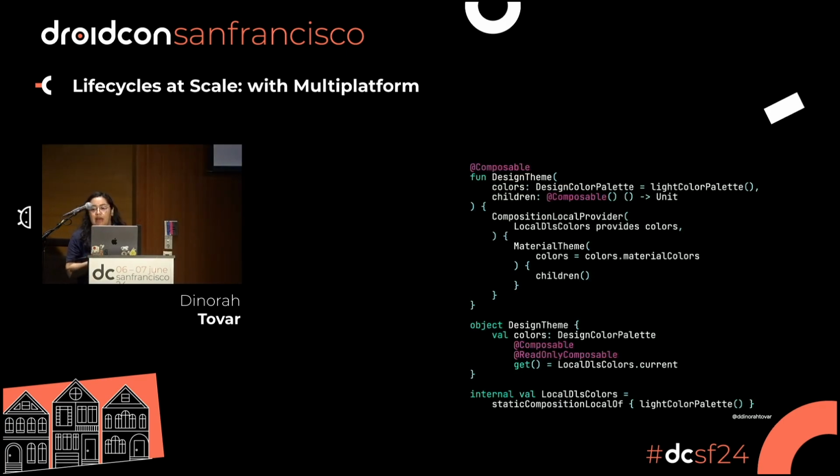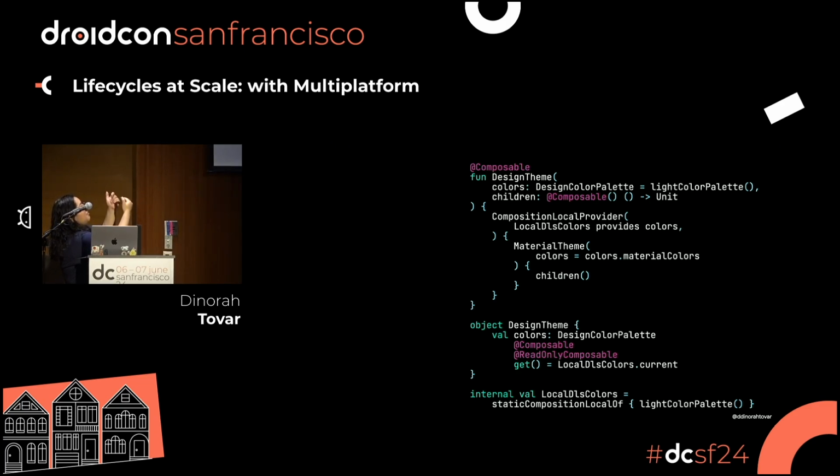This is a very small example of how you can create your own design theme using Material Theme. What is happening here is that we are creating a composable function that is going to be a design theme, where we are passing some colors that we are going to use, and we are calling composition local provider, right? And composition local provider is providing all the colors that are going to be used in the application.